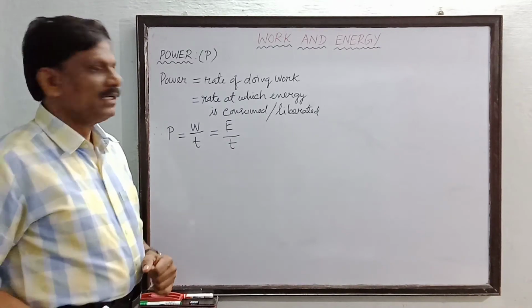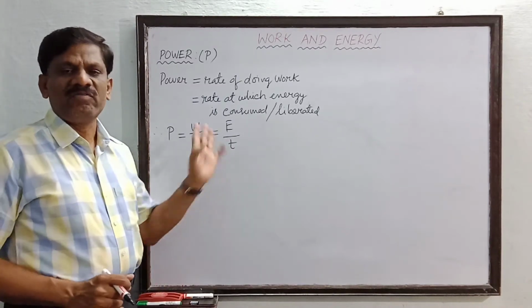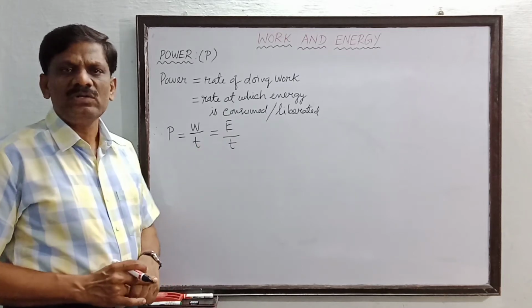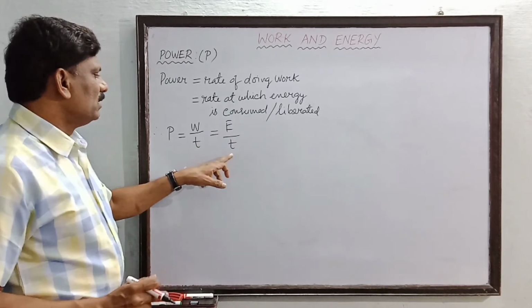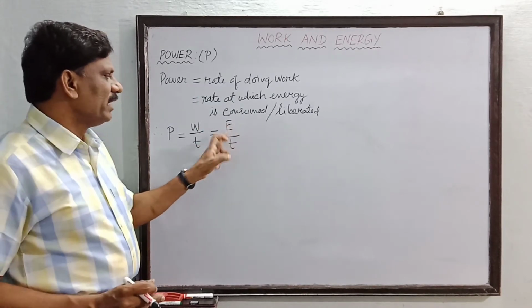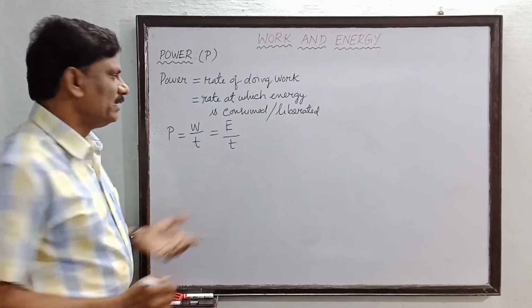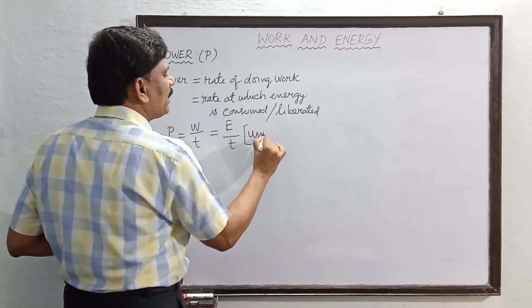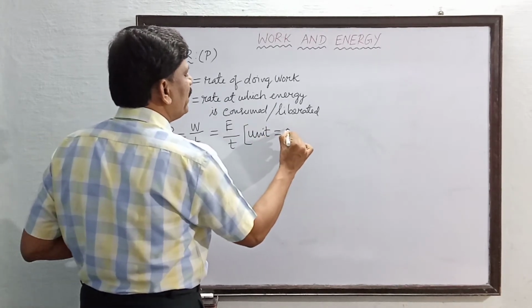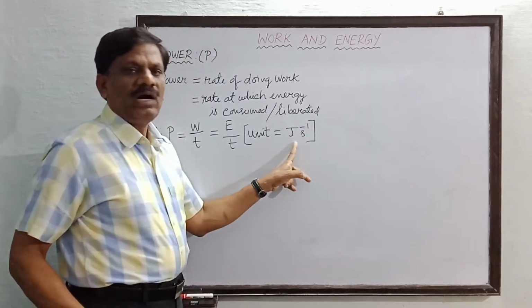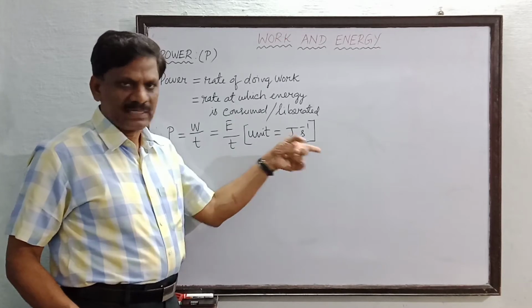As we already know, the unit of work done is joule and the unit of energy is also joule. So if you substitute the unit for energy and the time taken, which is a second, the unit is equal to joule per second. So the unit of power must be equal to joule per second. This is how to read it: joule per second.